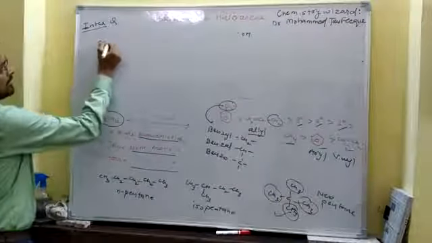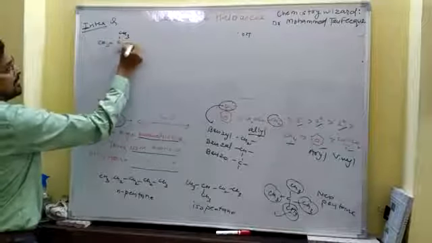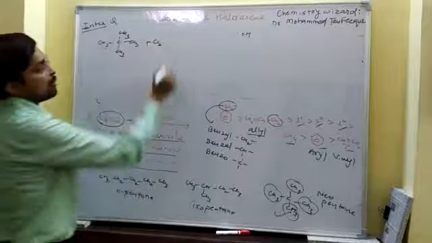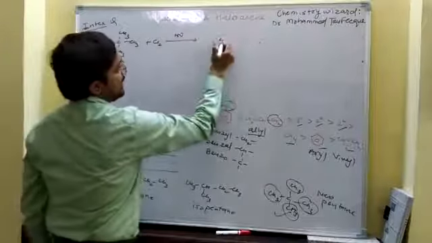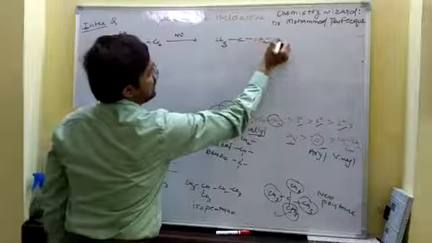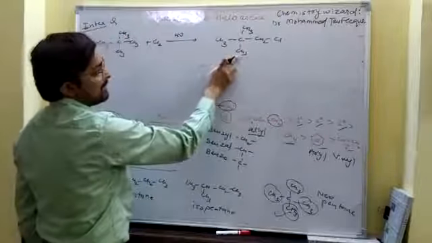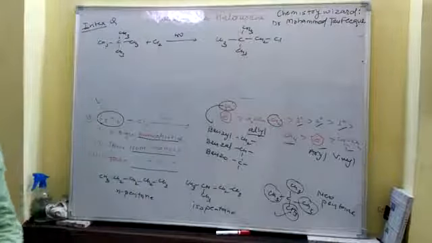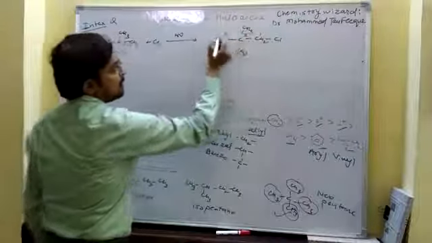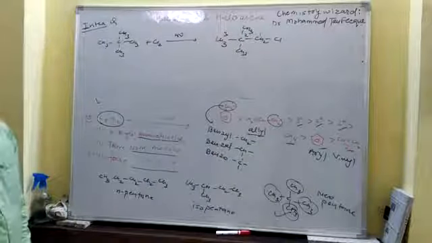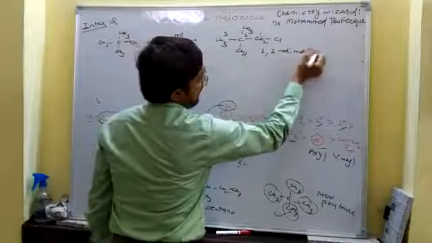So if neopentane, CH3, CH3, CH3, CH3 on carbon, is exposed to chlorine in the presence of sunlight, it gives CH3, C, CH2Cl, CH3, CH3. Whether it is this carbon, that one or that one does not matter. It is a single monochloride. The IUPAC name is 1-chloro-2,2-dimethylpropane.